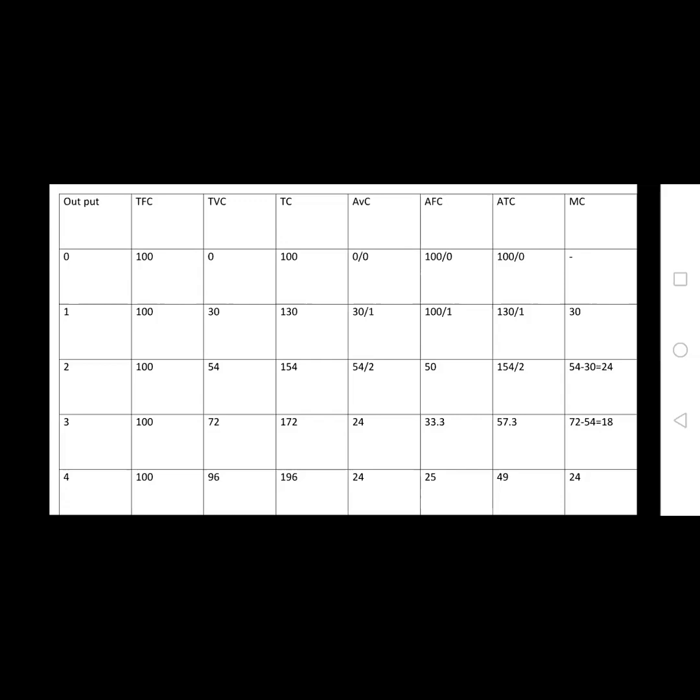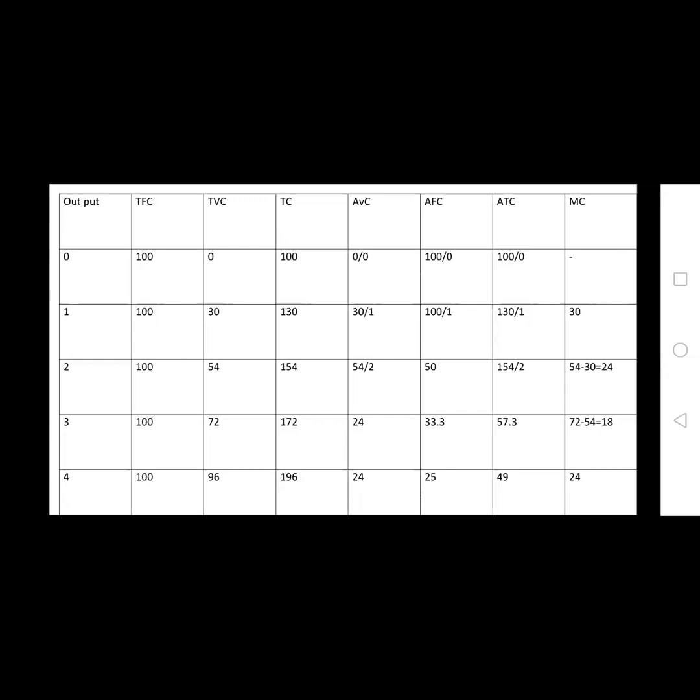Next, the average variable cost. Variable cost means that if production occurs, the cost is incurred by the organization. Without production, there is no variable cost. So at zero output, the variable cost is zero. If the quantity of output increases, for 1 unit of output the variable cost is 30.